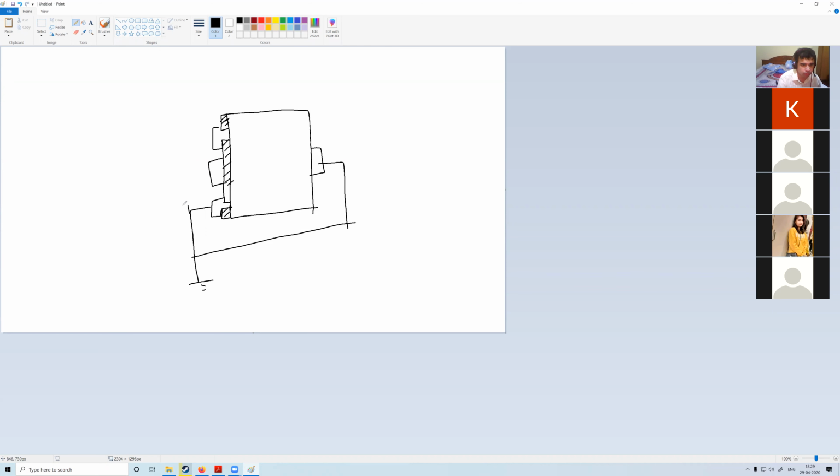Now, VGS is negative. We apply a VGS here. Now the gate is no longer grounded, it is connected to a negative supply. Everything else remains exactly the same as it is. What happens now? Now see, I have applied a negative voltage at the gate, correct? What will happen?